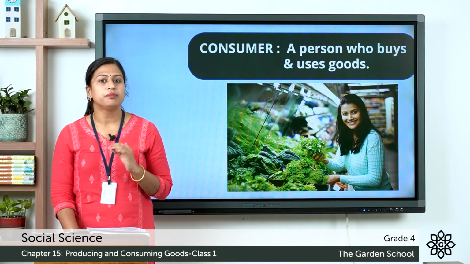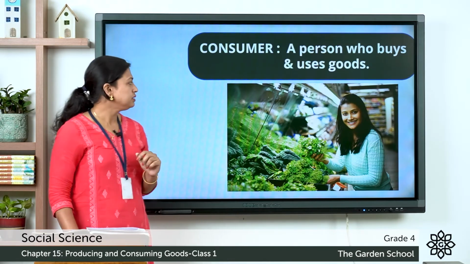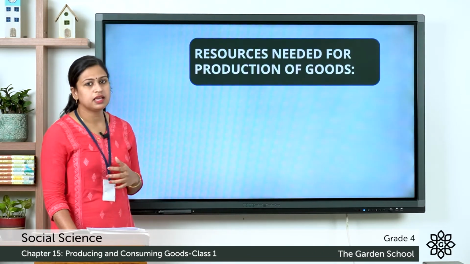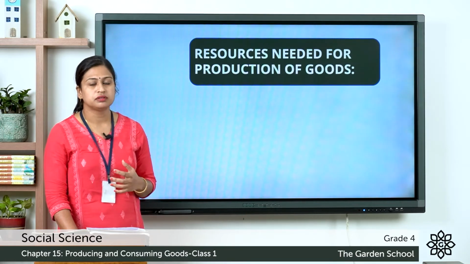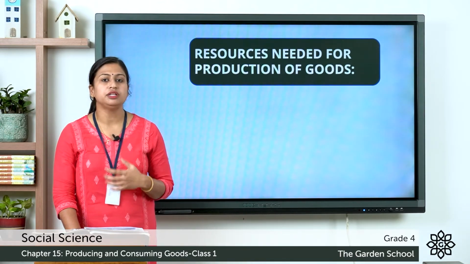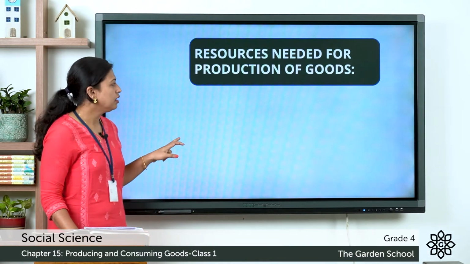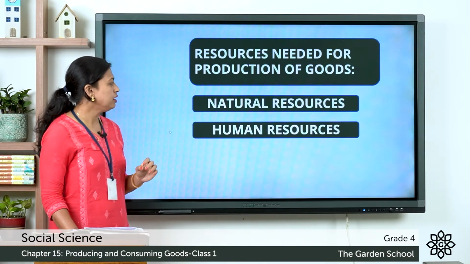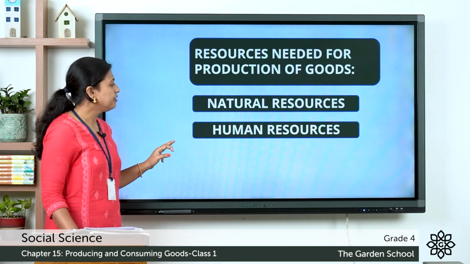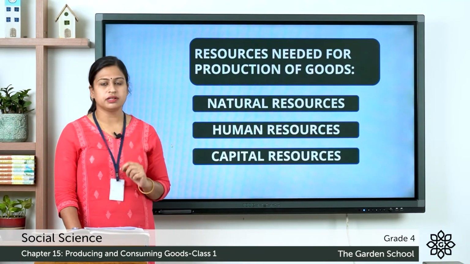This was about producing goods. Now the next thing that we are going to discuss is the resources needed for production of goods. That means what all things we need to produce a good. Here you can see natural resources, second one human resources, and the third one capital resources.